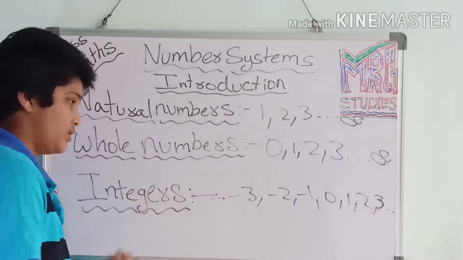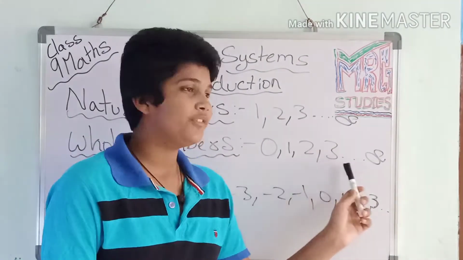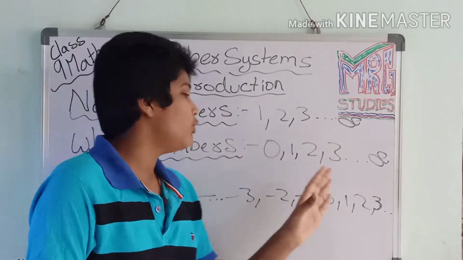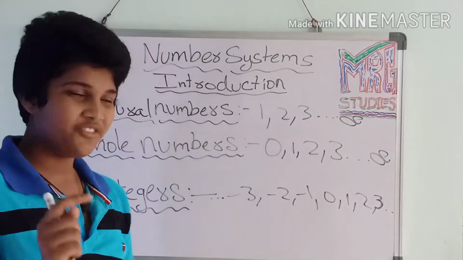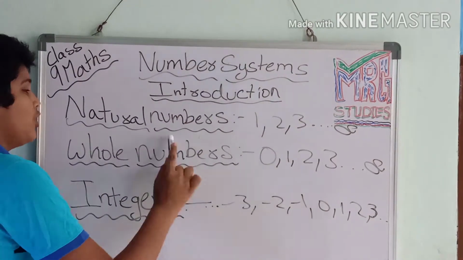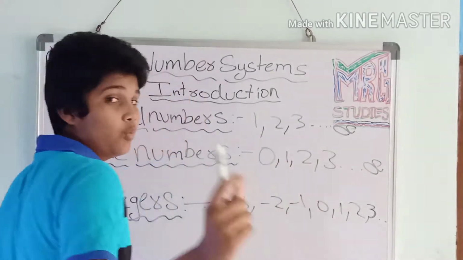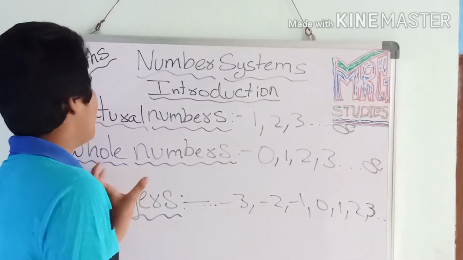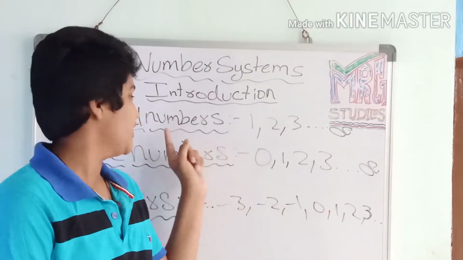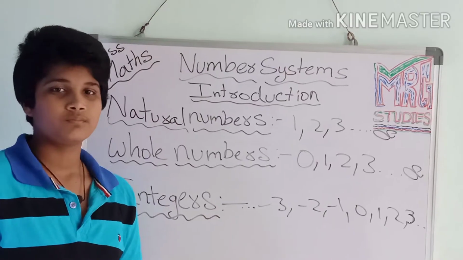And now whole numbers. Whole numbers are from 0 to infinity. The natural numbers and whole numbers have only one difference, this 0. The whole numbers start from 0 and the natural numbers start from 1. So when you are doing whole numbers, you should start from 0, and when you are doing natural numbers, you should start from 1.